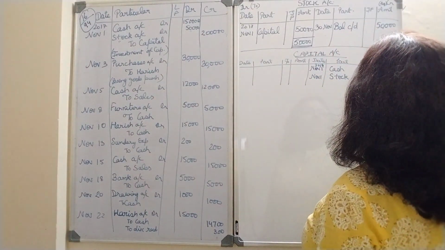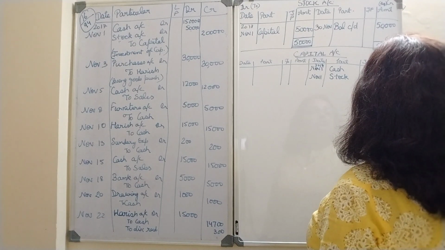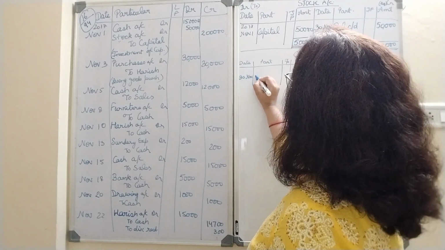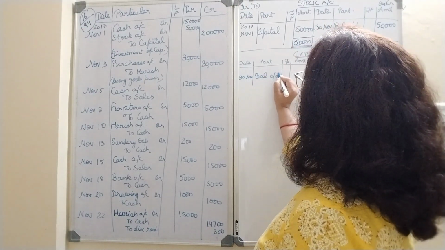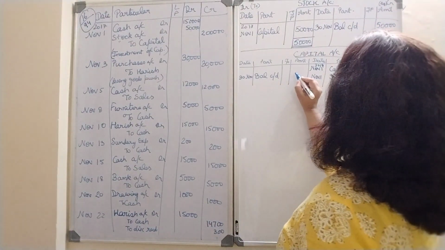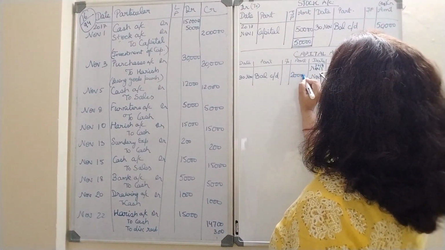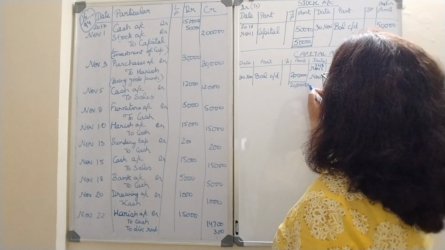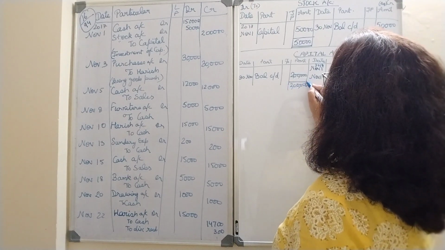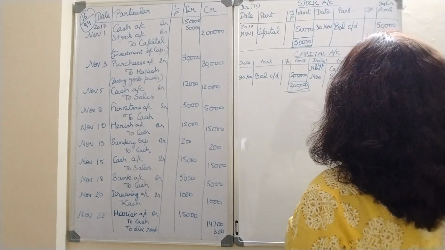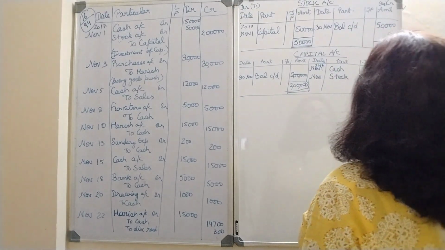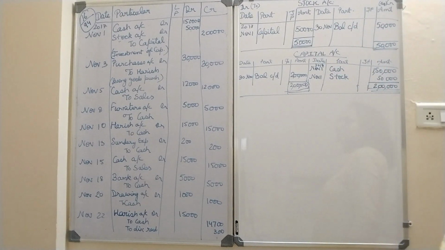So again we will close this account, 2 lakh, and on 30th November what I will write? Balance carried down. CD means carried down. So how much is it? 2 lakh, and I will close this total, 2 lakh. 2 lines you have to draw at the end. Remember this. Clear to everyone? This is the way we will be doing it for each account.